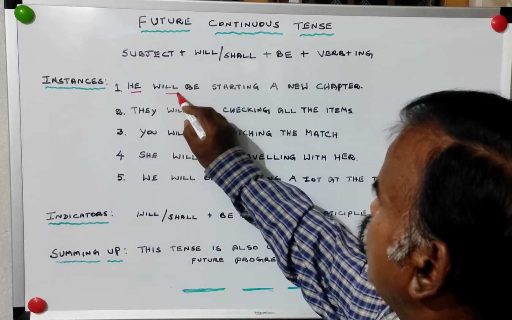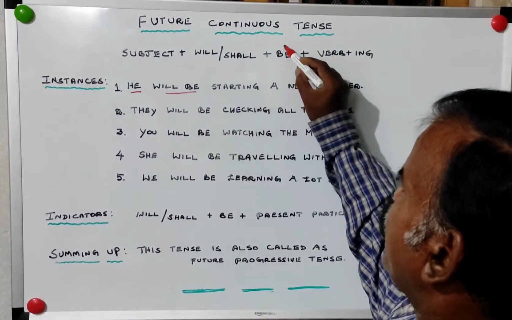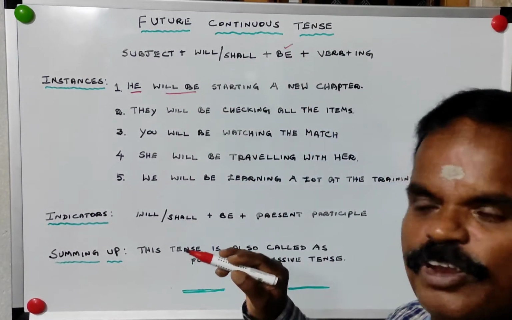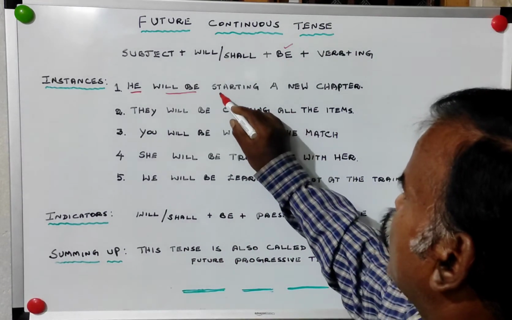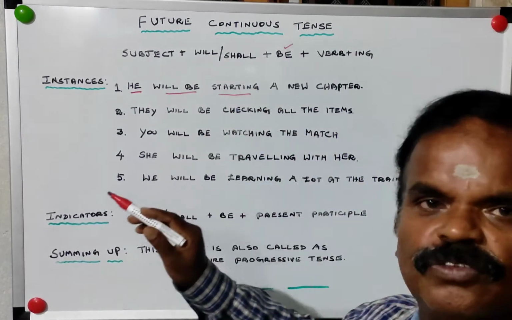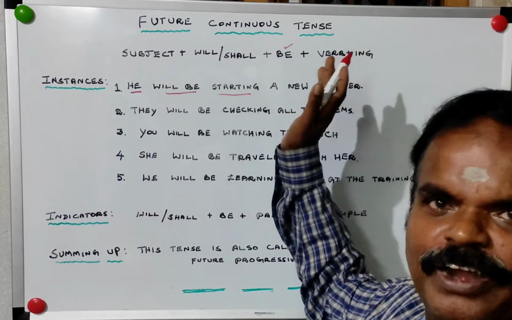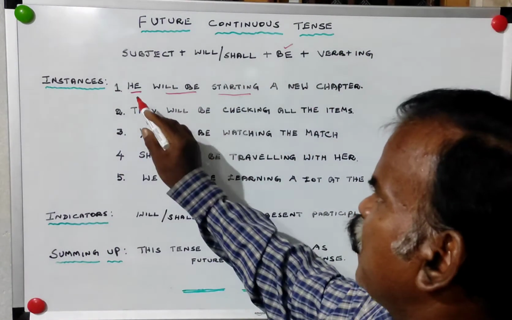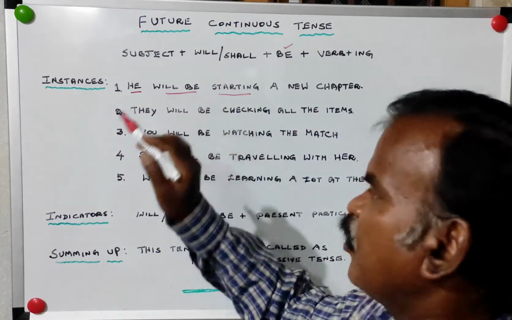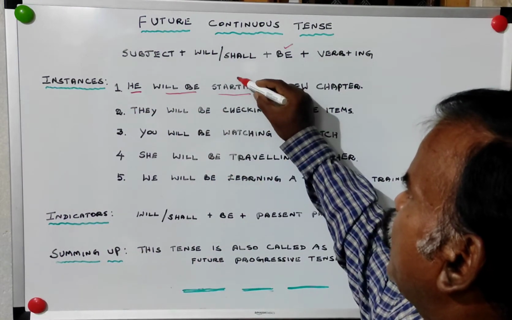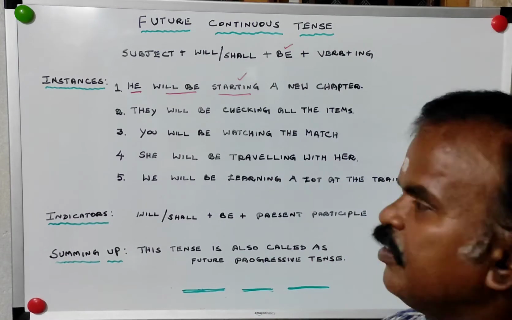He will be, common for all. Next item is present participle, starting. So he will be starting. After that anything can be added, before or after, but this is the structure. So he will be starting is the correct answer.